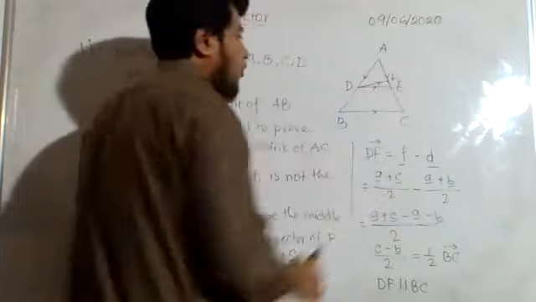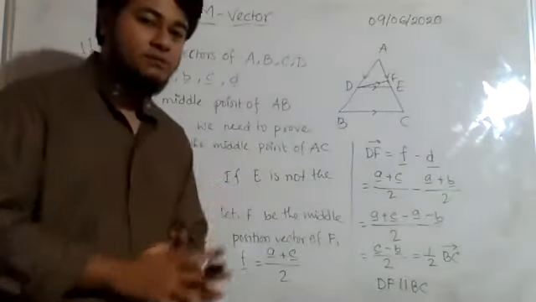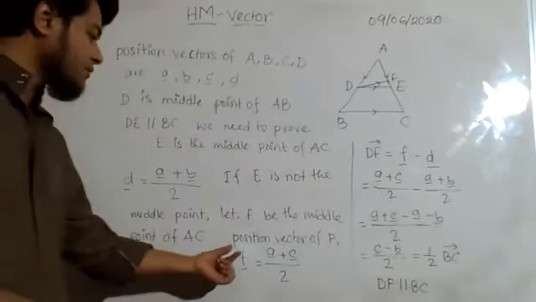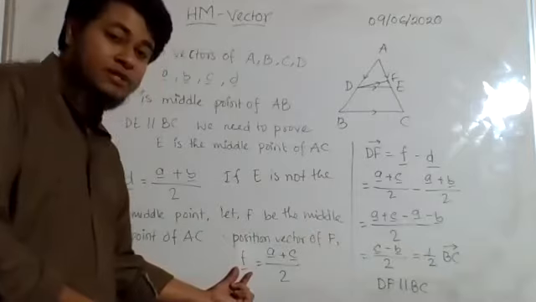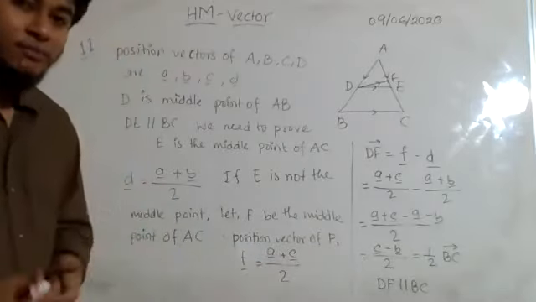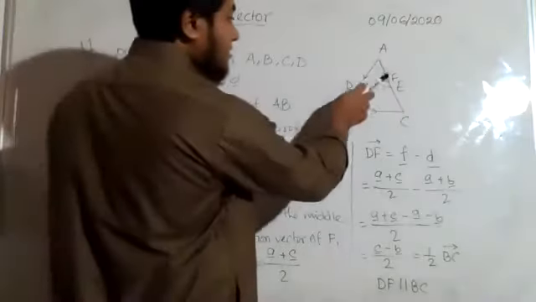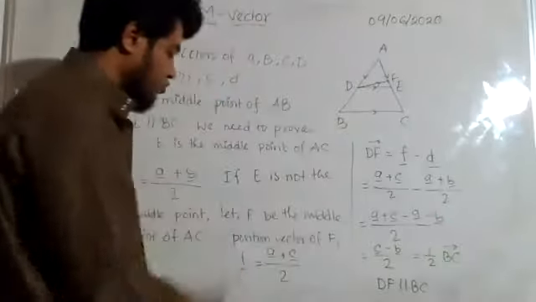Okay, this is the point F. So we have considered that if E is not the middle point, F is the middle point. The position vector of F is represented by a small f, and it is equal to (a plus c) divided by 2. Why (a plus c) divided by 2? Because F is the middle point of AC.